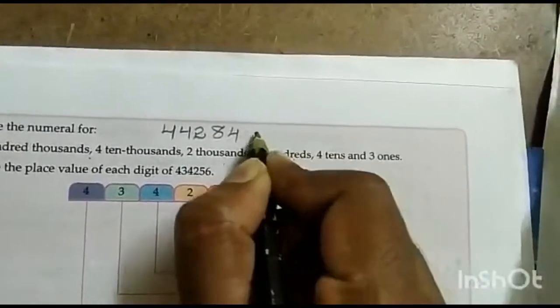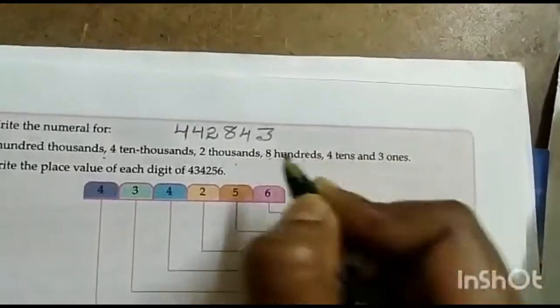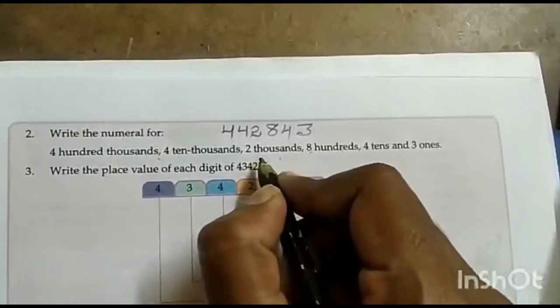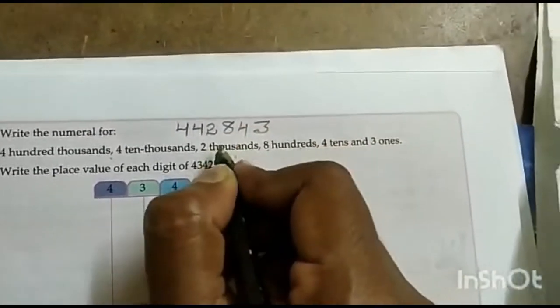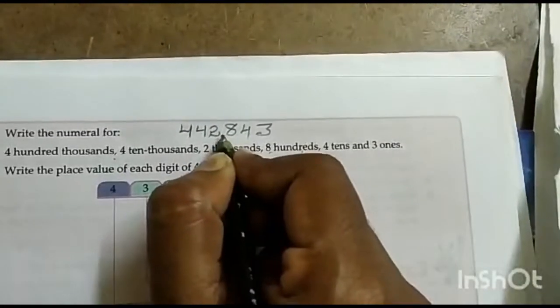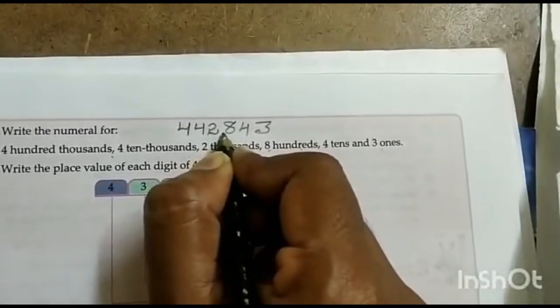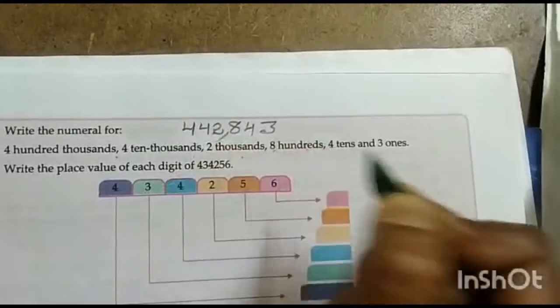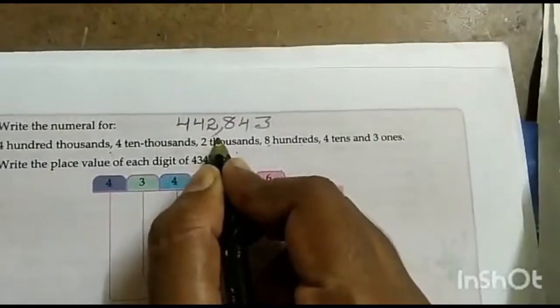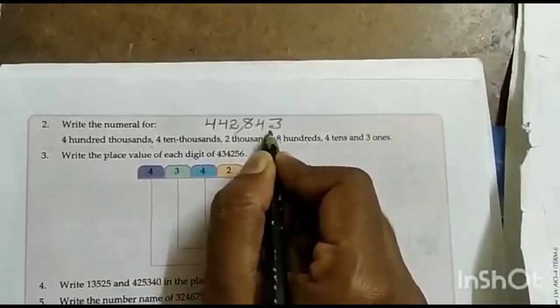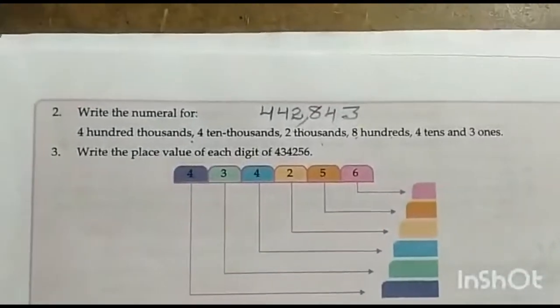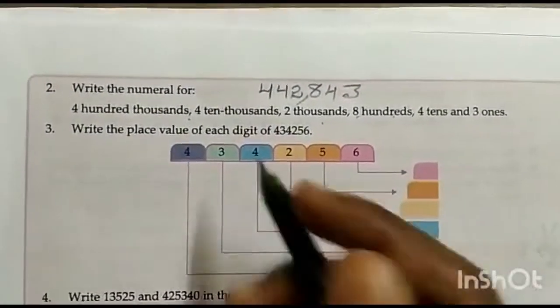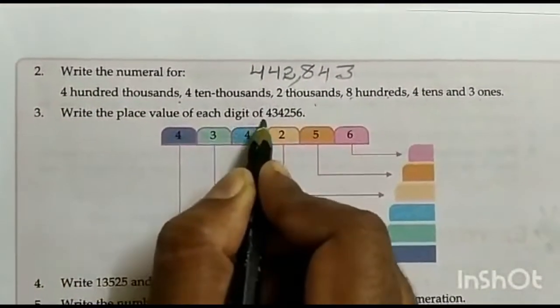And how many ones? 3 ones. In the international system, after every 3 digits we have to keep a comma: 442,843.